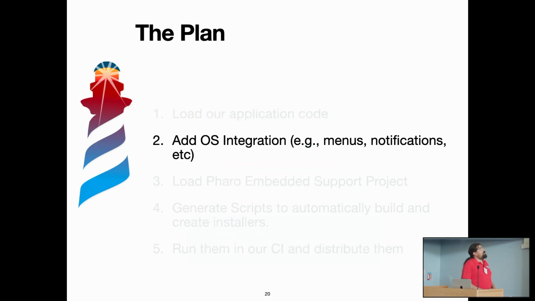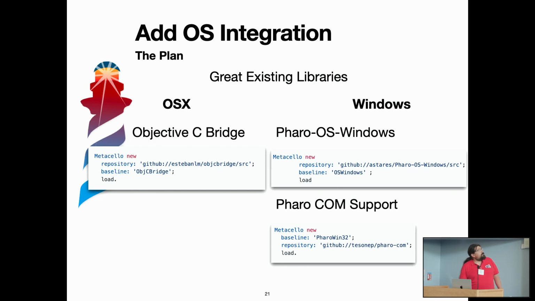Then, of course, we need to integrate our application in the system. This is the part that takes a little modifying of our application, because it depends how much you want to integrate in the system, how much you have to modify it, and also how portable you want to be, because as you know, not all operating systems present the information in the same way, and not all expect the same kind of integration, so we need to do some work on that. But Pharo, in this sense, is great, because we have a lot of existing libraries that provide this. These are examples that we can use to integrate.